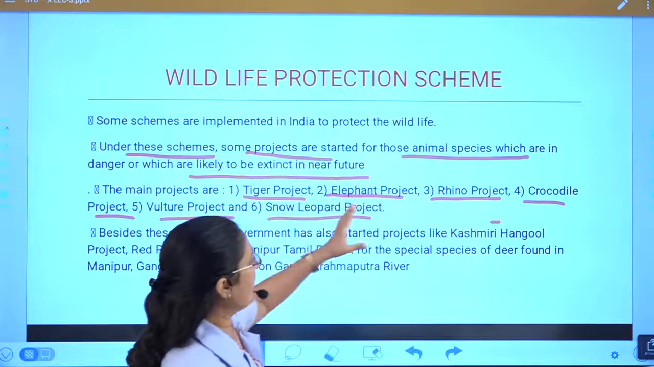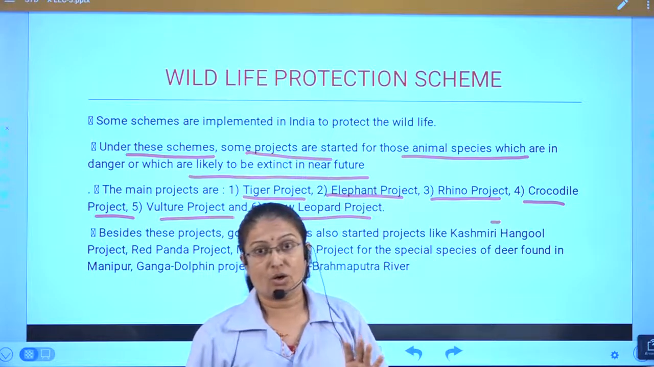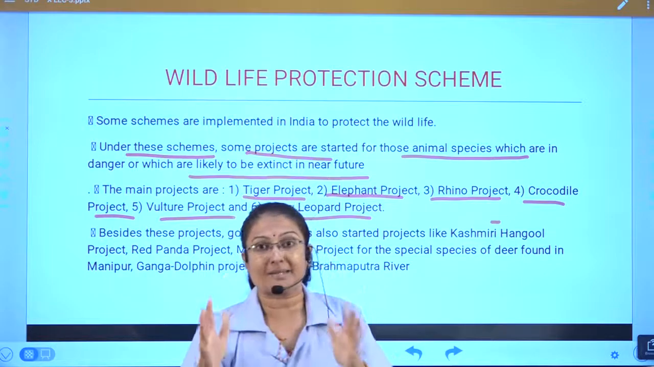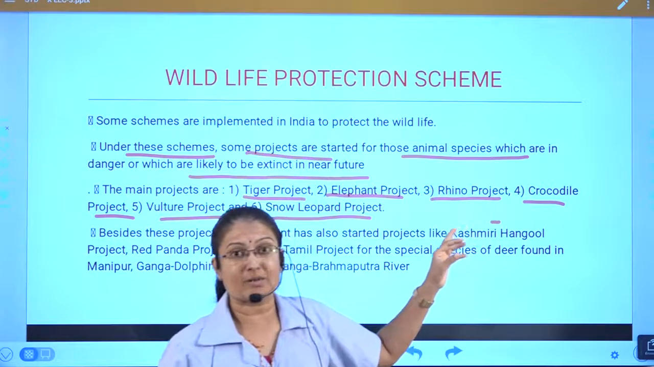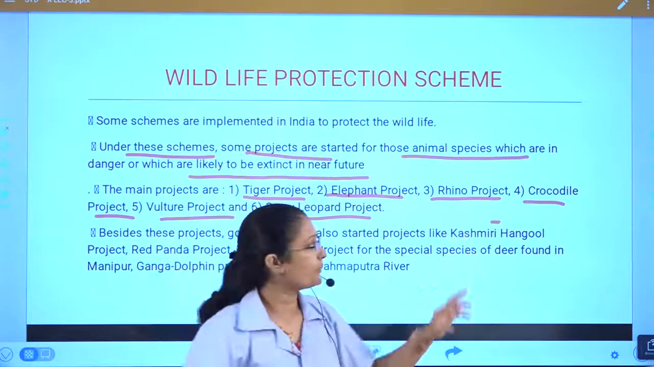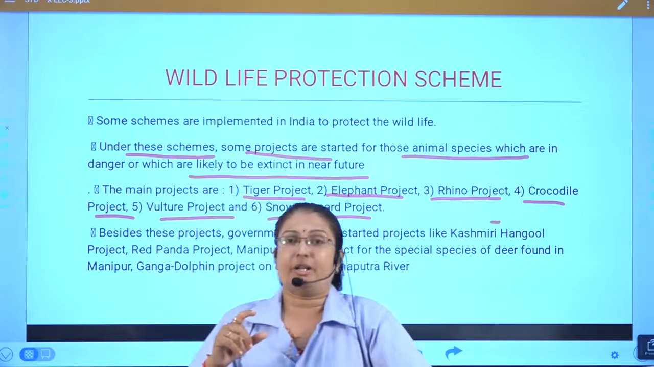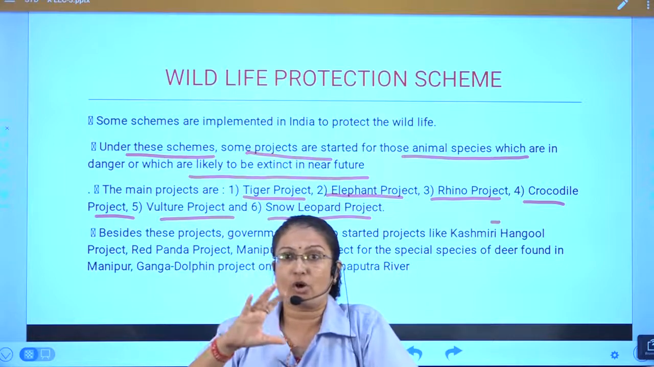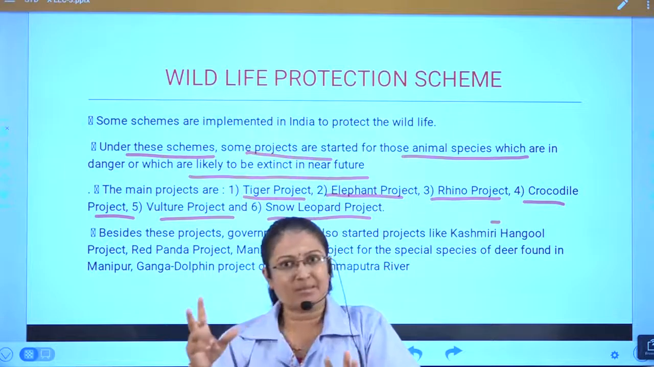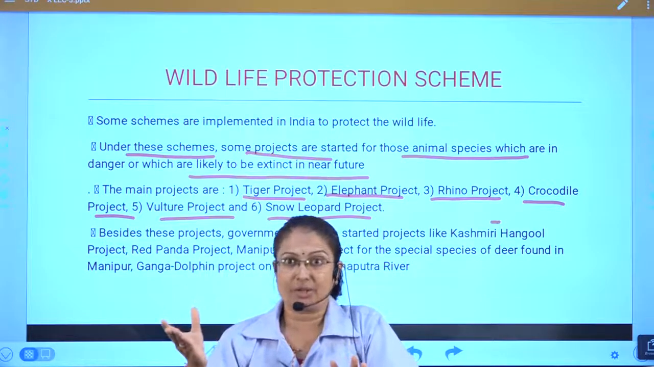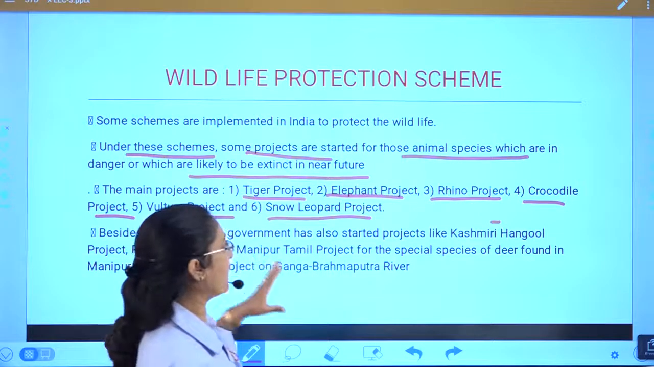So Project Tiger, Elephant Project, Rhino Project, rhinoceros. The one-horned rhino is found in the forests of Assam, and to save this rhino one entire project is ongoing. Even the crocodile project. Now, apart from the study, you should be very clear about the crocodile and the alligator. They are two different species. Crocodile means magar, ghadial means alligator. To save the crocodile, one entire project is started by the government.